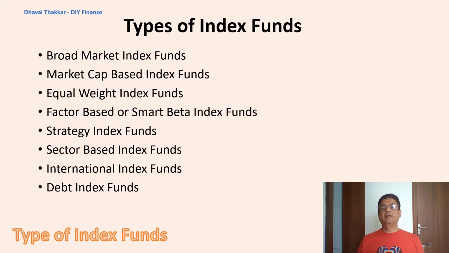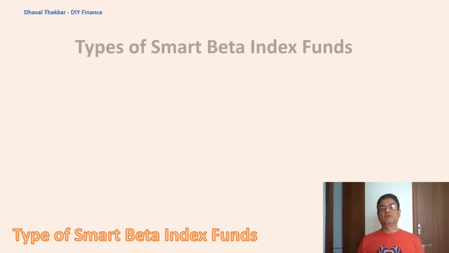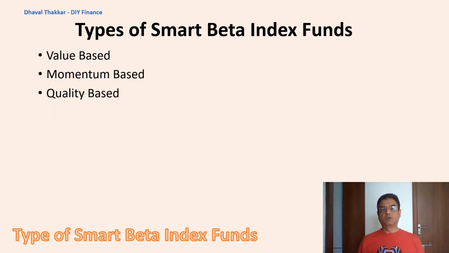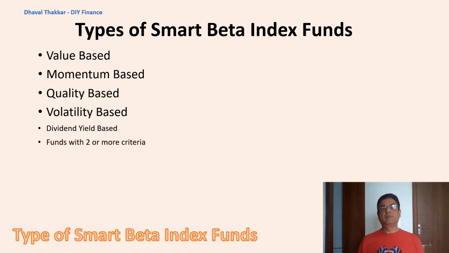Now let's look in detail at the smart beta index funds. Firstly, we'll quickly look at its types and then we'll do a detailed analysis of each type. The smart beta index funds are broadly classified based on first, value, second one, momentum, third, quality, fourth, volatility, fifth, dividend, and the sixth type, funds with multiple criteria from the above.